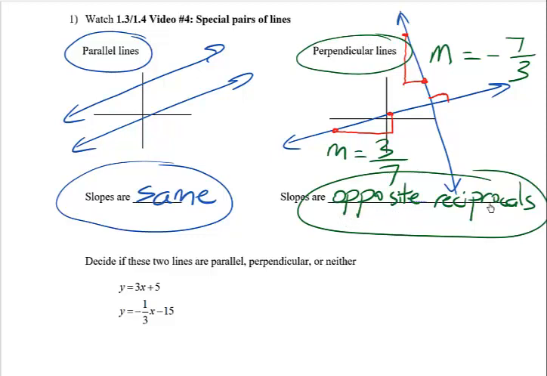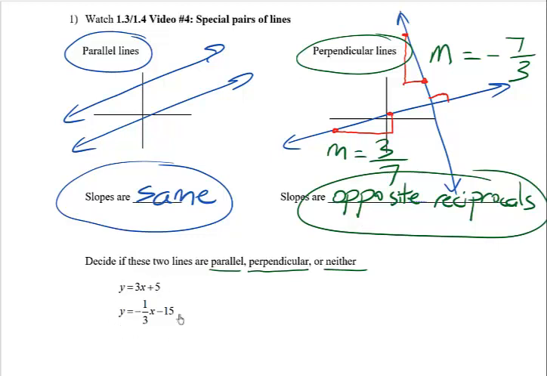Well, let's finish with just a simple example. This problem says, go ahead and figure out whether these two lines I've given you are parallel, are they perpendicular, or is there nothing special about them? They don't have any special connection. Well, this turns out to be a very, very simple task as long as you understand the information we went through. It's just all about looking at the slopes.